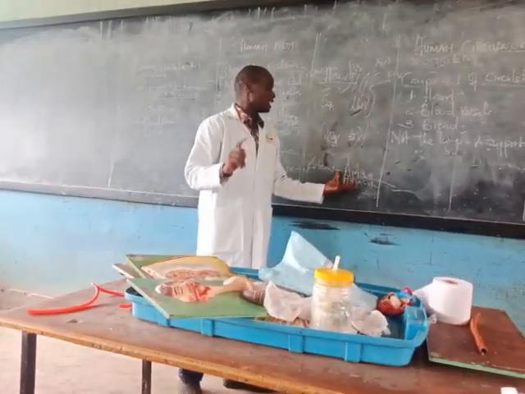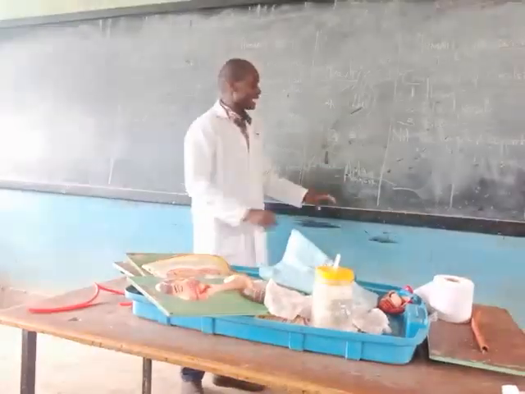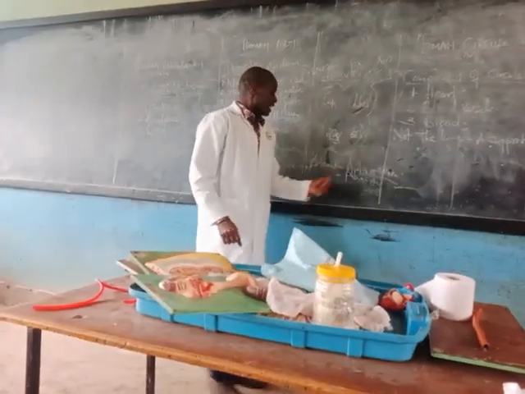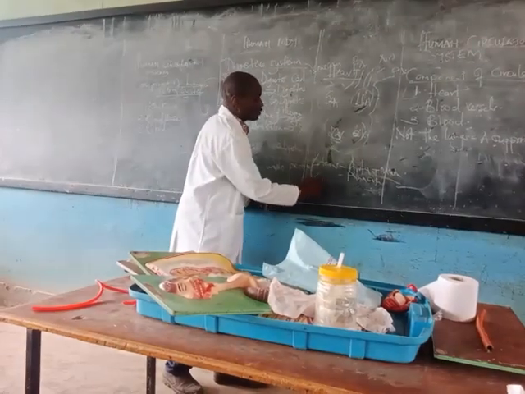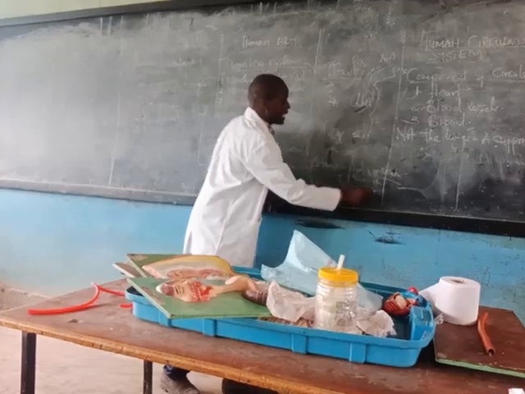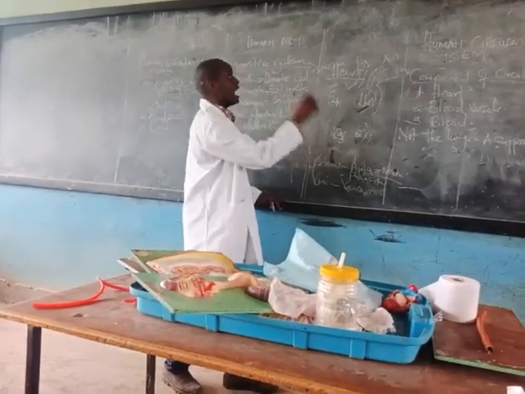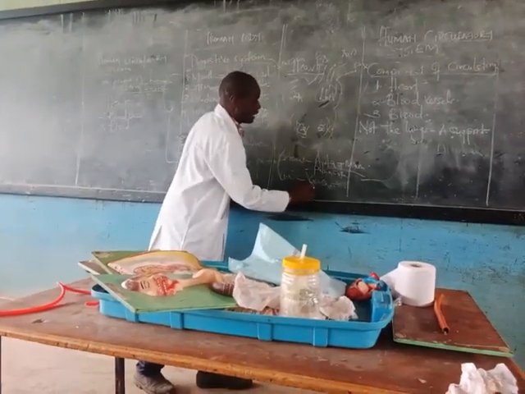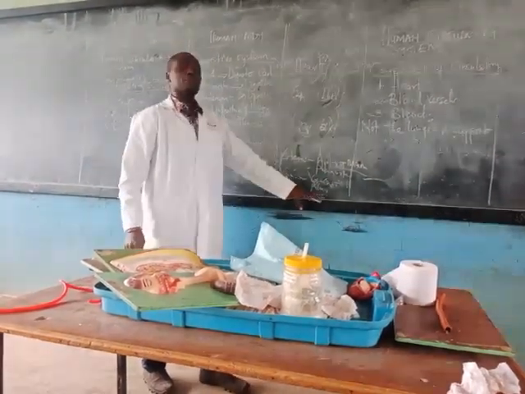But remember, when we talk about the main artery, we talk about the main one, the aorta. Then we have the veins. When we talk about the veins, we have the vena cava, and we also have the pulmonary vein.